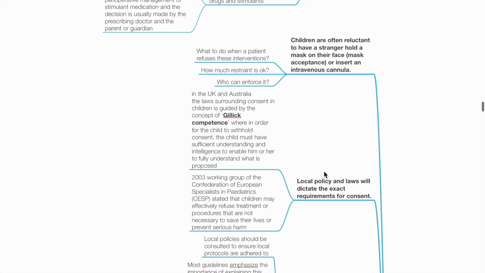In the UK and Australia, the law surrounding consent in children is guided by the concept of Gillick competence, where in order for the child to withhold consent, the child must have sufficient understanding and intelligence to enable him or her to fully understand what is proposed.